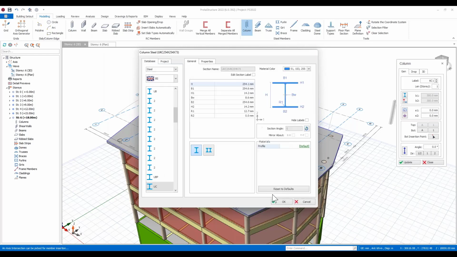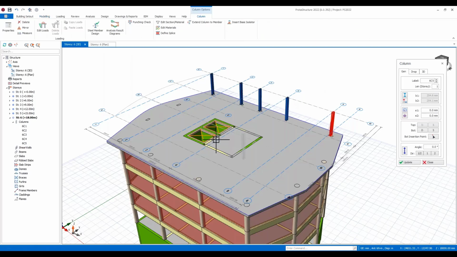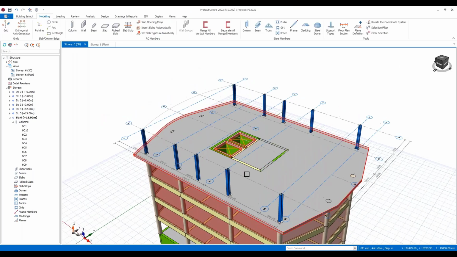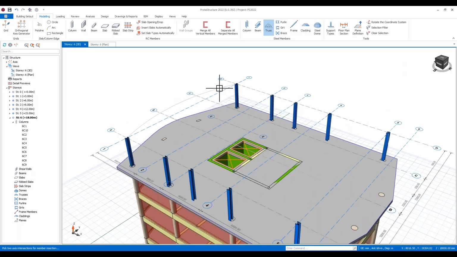We can just select something from the library, and then we can work with this. So to create elements, I can just drag them. Okay, so I'm just creating some columns along the roof edge there. Okay, and I may at this point want to insert a truss. Maybe I've got some sort of canopy sitting on top of this roof, this concrete structure that I wish to create. I can come in here and do that.